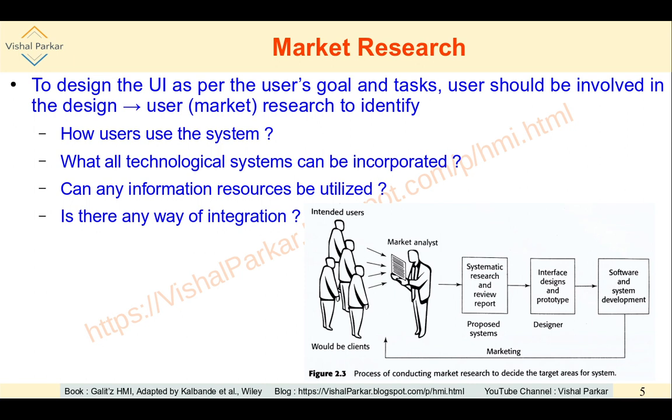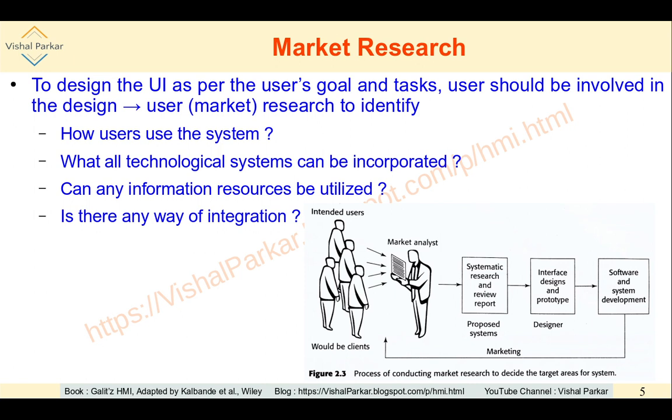What are the technological systems which can be incorporated? Now that we can implement the system using an Android application, we can implement that using a cloud application, for example, as a standalone application or a web app. Whether concepts like machine learning or artificial intelligence can be incorporated.